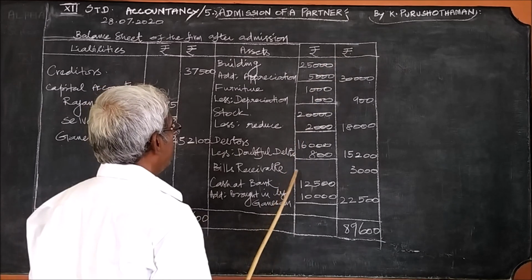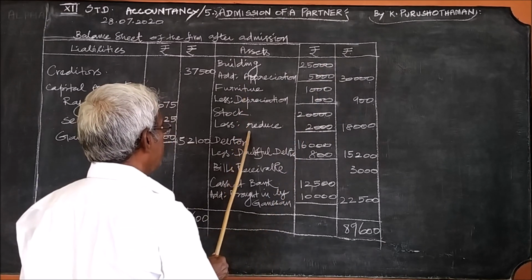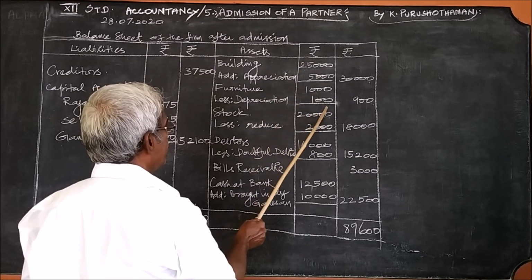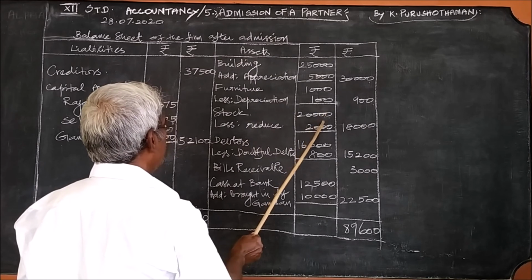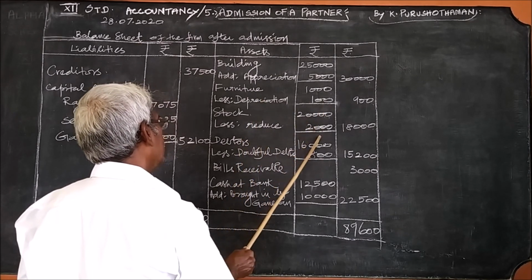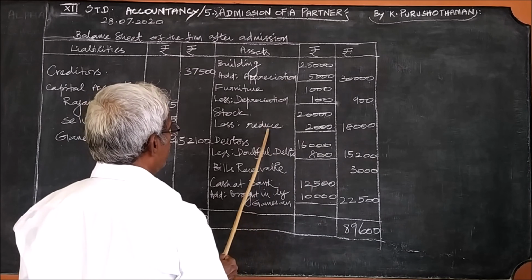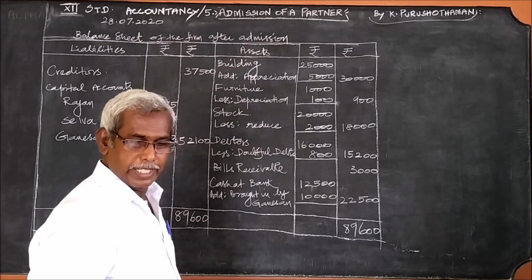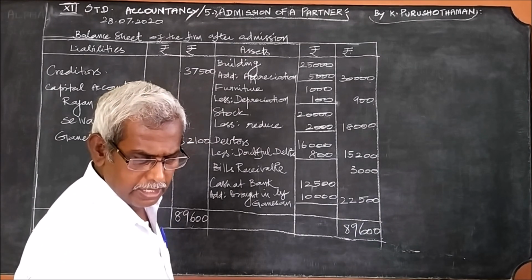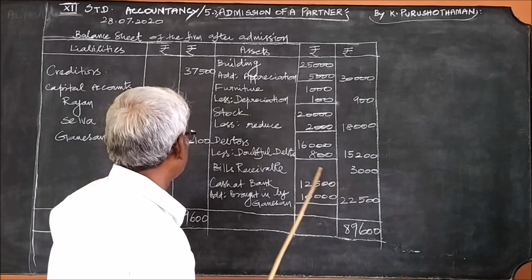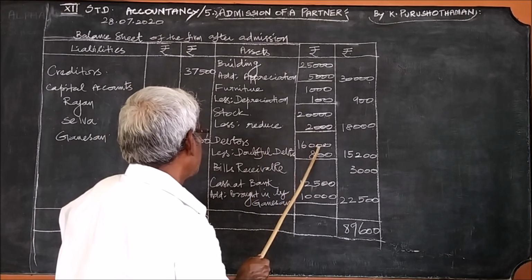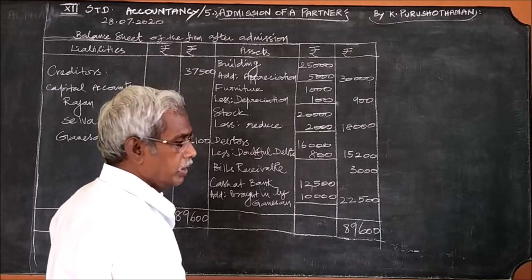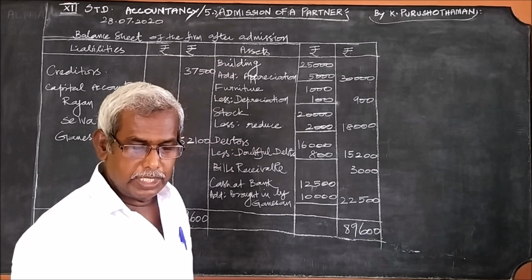Add and write. Then furniture and stock, reduce it at 10%. Furniture value 1,000, then the depreciation 100, 900. Stock value 20,000, 10%, 2,000. We have calculated already. We did not calculate once again here. 2,000, 18,000. Then the next item is debtors. For debtors, we should create some doubtful debts. That is 5% of this. Already we have calculated 800. This also less, 15,200.